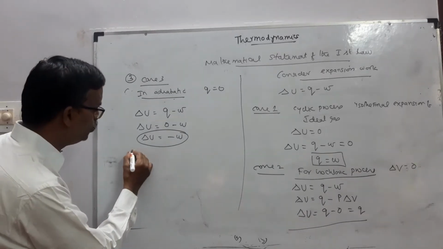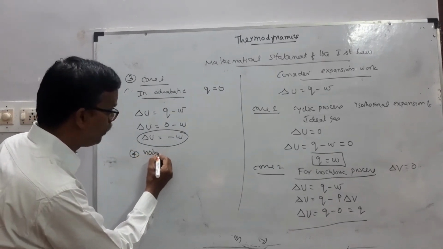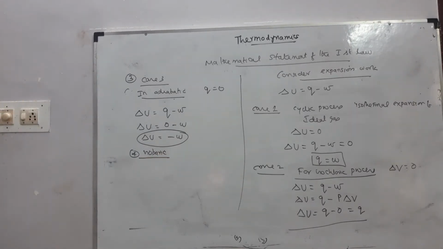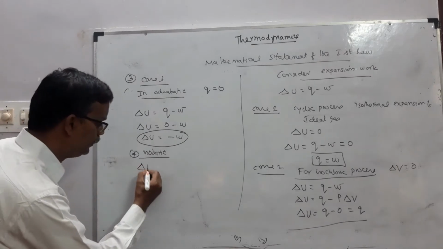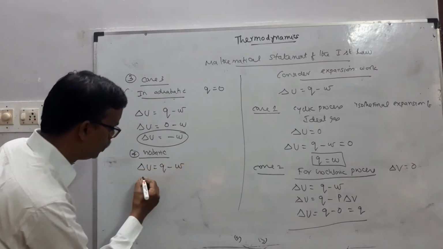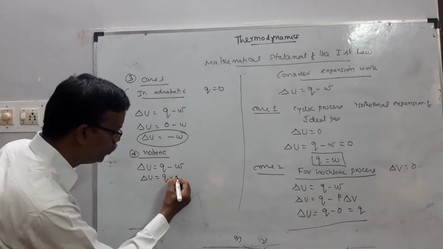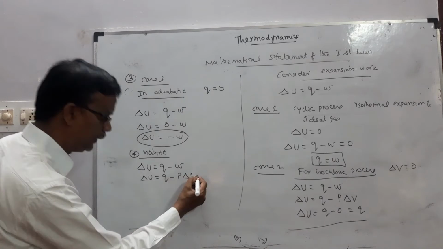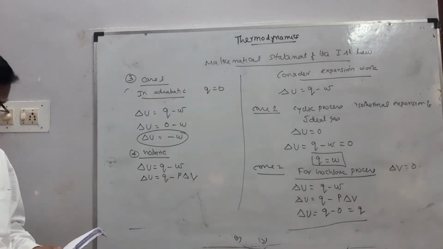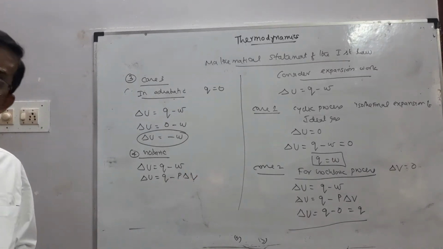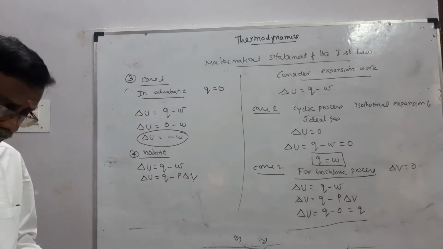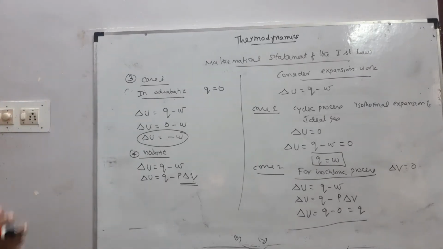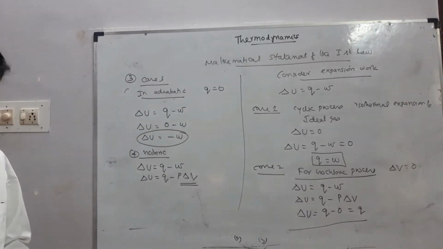Next, fourth one, in isobaric process. In isobaric, pressure is kept constant. So delta U equal to Q minus W, delta U equal to Q minus P delta V. In isobaric process, part of the heat is used for expansion work.